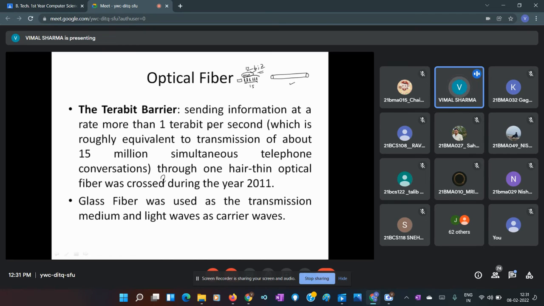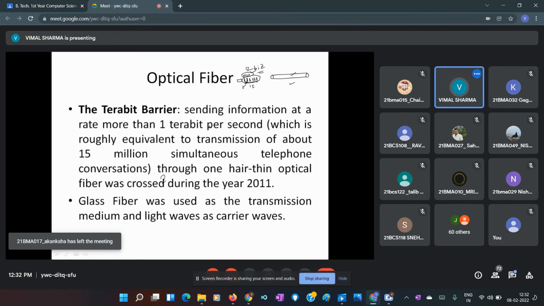So if this is the capacity, that means 12 bits per second is the capacity of this sending. And you can even see the duration of time will be very small. In 1 second, we are producing 12 bits. So you can see the duration between these 2 bits will be 1 by 12 second.